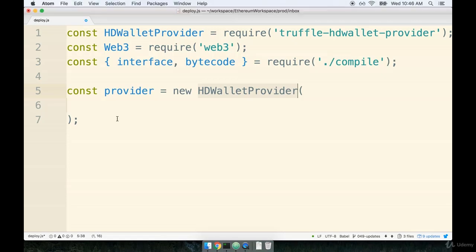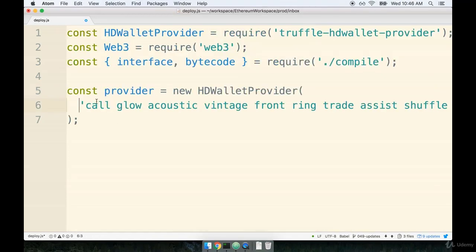So I'm going to paste it like so. So here's my account mnemonic. If you don't have your mnemonic, if you've completely forgotten it, that is okay. It means you have to go through a little bit of extra effort.